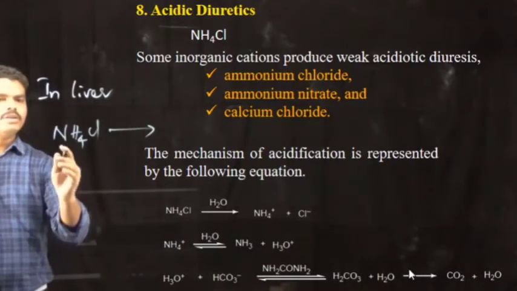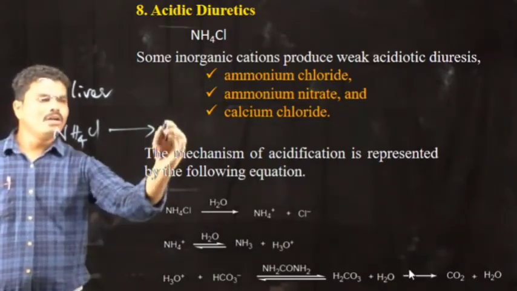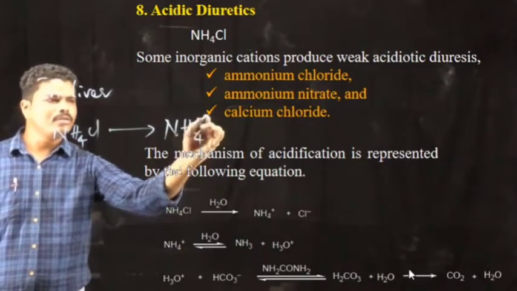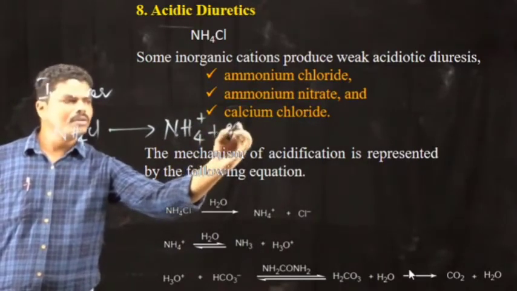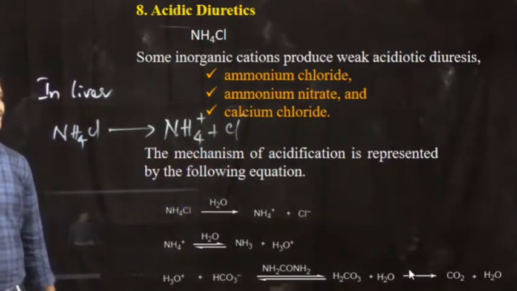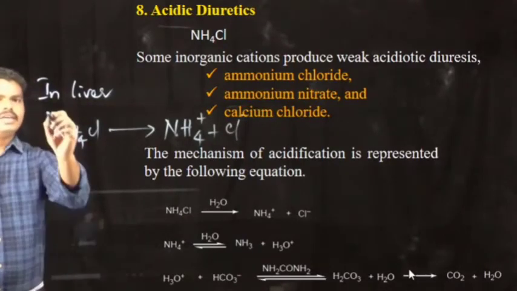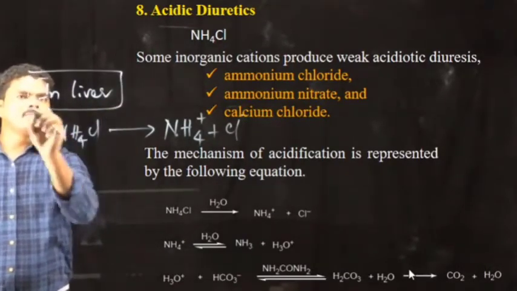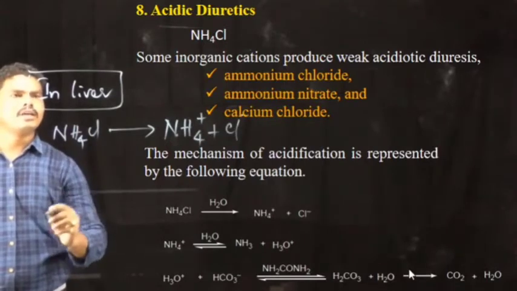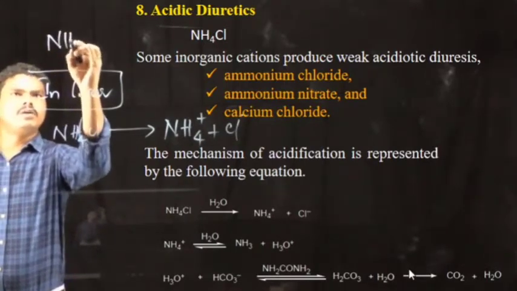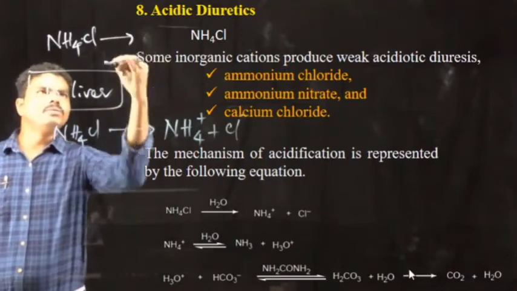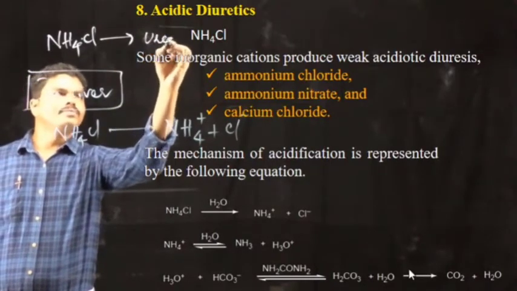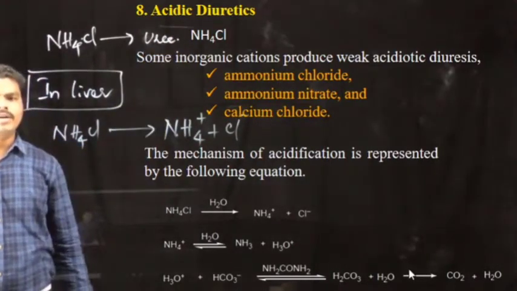That means it is converted into ammonium ion and chloride ions. Generally the metabolism which happens in the liver is the conversion of ammonium chloride into urea.